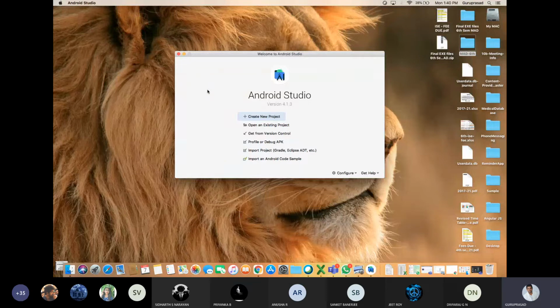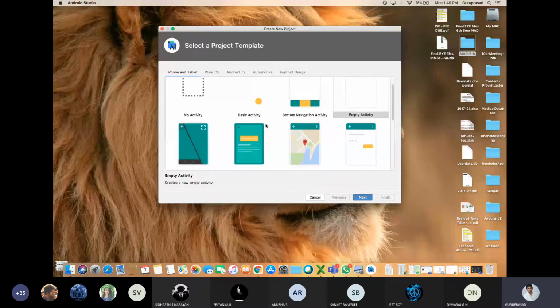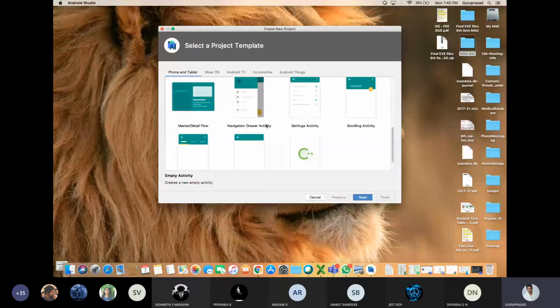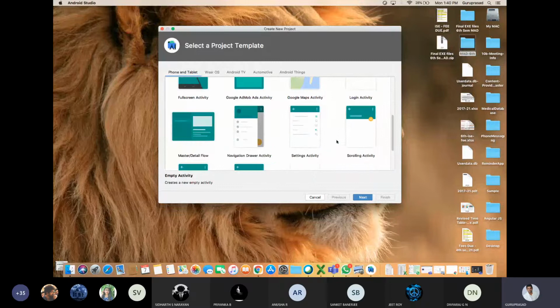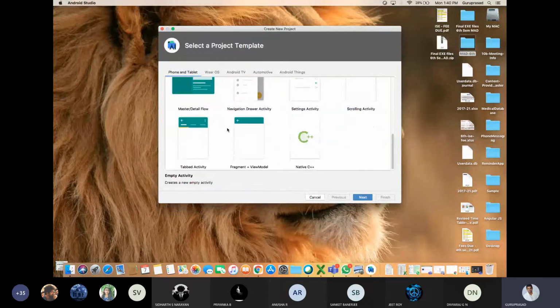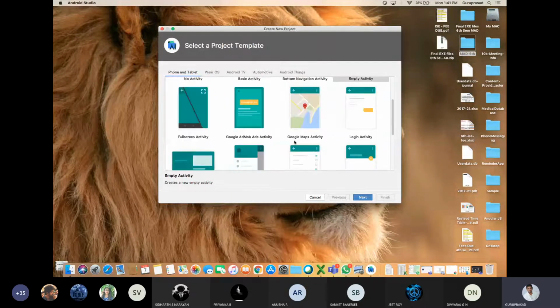Basic activity, bottom navigation activity, empty activity, Google Maps activity, login activity, scrolling activity, navigation drawer activity, many activities there. See, empty page is better than anything. I am not saying that if you are taking login activity, you will be facing problems. I am not telling that. Someone who is very good enough, they can manage the show. But the thing is, I am taking the empty activity.